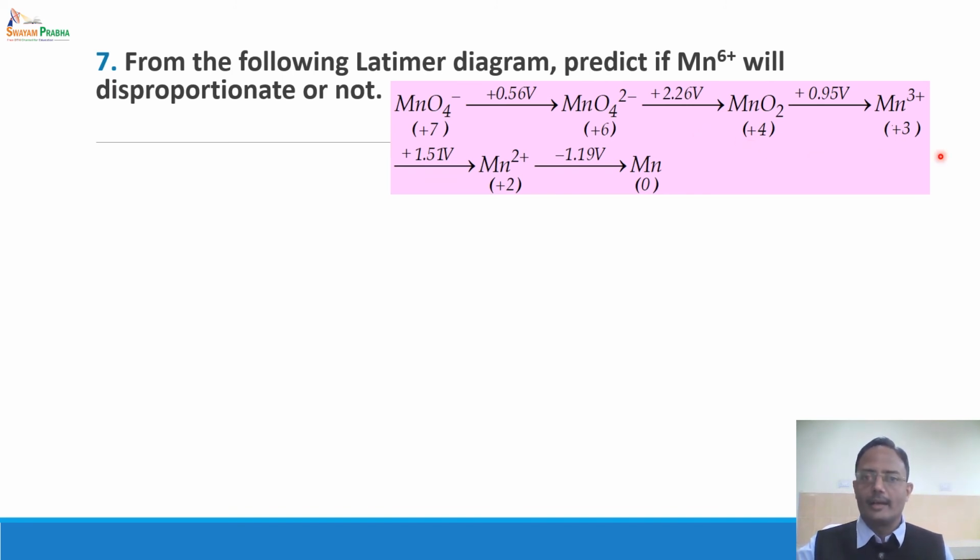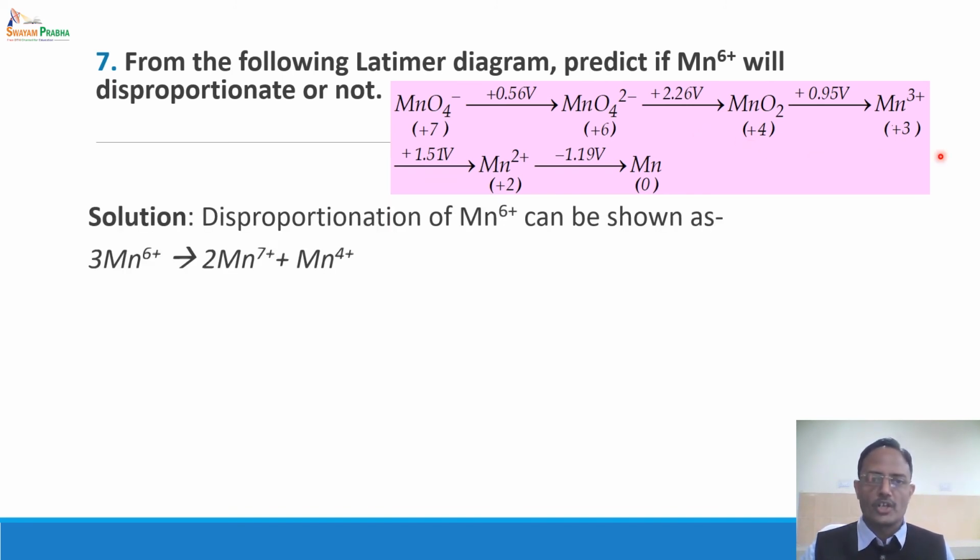So we'll try to write down the disproportionation reaction. There is a transfer of one electron from here to here, but transfer of two electrons from here to here. It means that if Mn6+ has to undergo oxidation as well as reduction, for oxidation it will give out one electron, but during reduction it has to accept two electrons.